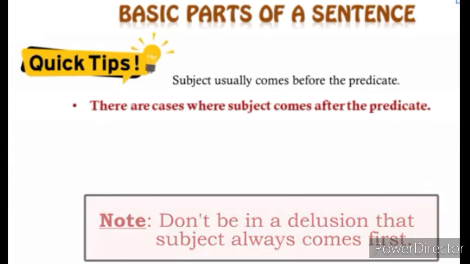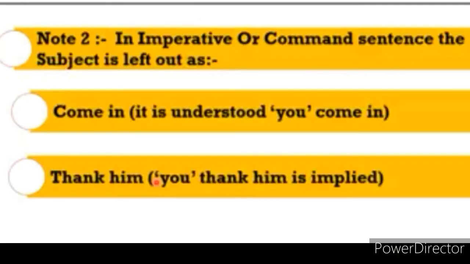Quick tips. The subject usually comes before the predicate, but there are cases where subject may come after the predicate or in the middle of the sentence. In an imperative or command sentence, the subject is often left out, means it is not expressed or shown in the sentence. For example, come in.